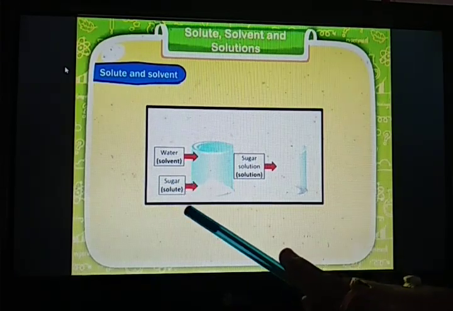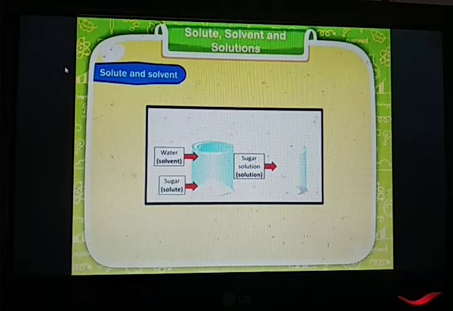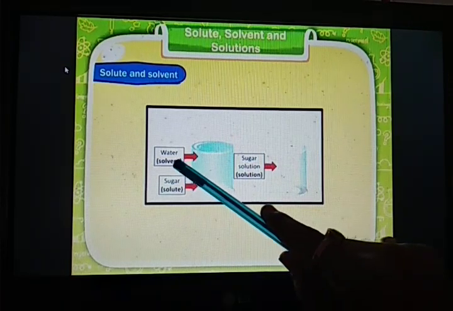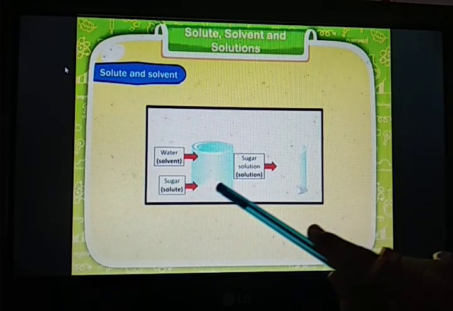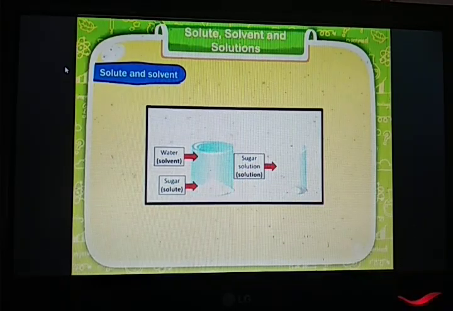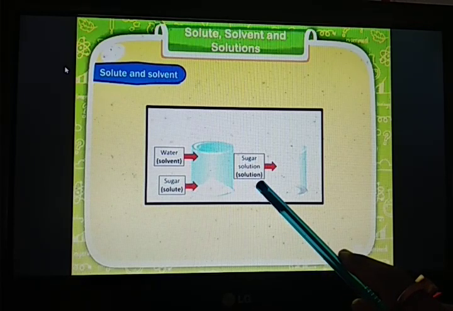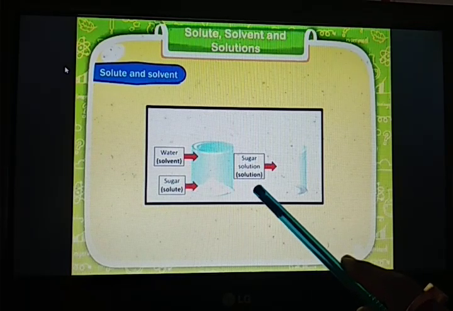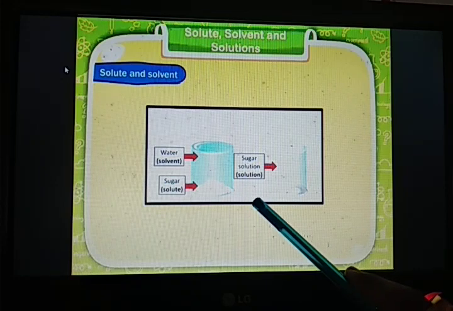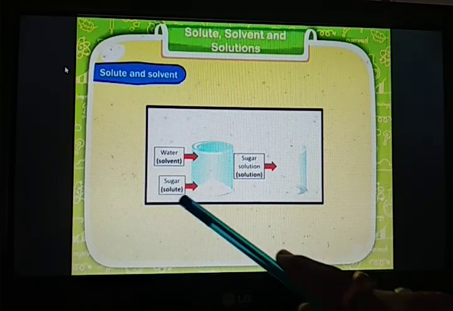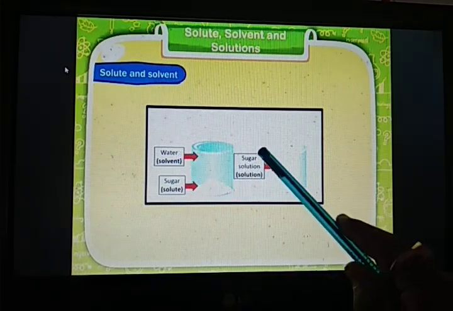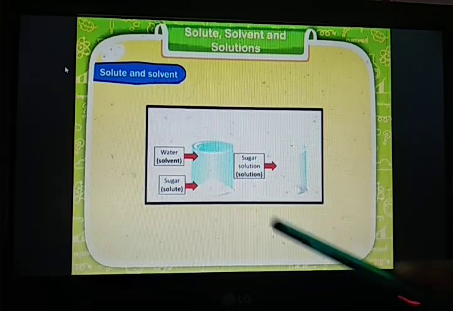So sugar, which we have taken in a little amount and which is going to dissolve, is called the solute, and the liquid which is dissolving the solute inside it is known as the solvent. When this solute and solvent combine and mix properly, they form a new substance called a solution. It is nothing but a mixture of these two different substances. Thus here sugar and water have formed a solution which is known as sugar solution.